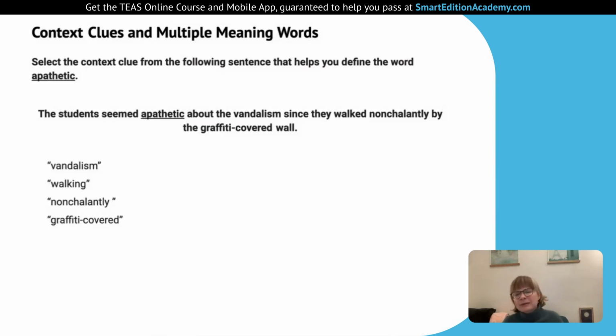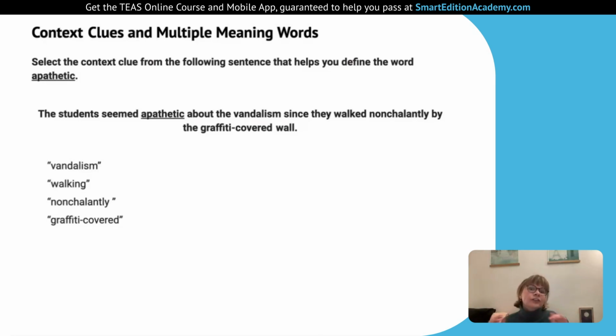Not really. We saw the parallel to vandalism was graffiti covered walls, so those aren't parallel with apathetic. Well, we saw the students seemed apathetic and they walked nonchalantly by. Those two are kind of parallel, so you might be tempted by that one. But if we just hear the students are walking, it's normal to walk in a high school. It doesn't give us a clue towards their attitude. Of course, they have to walk to get from class to class.